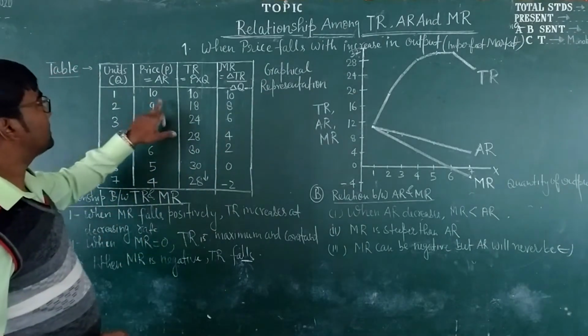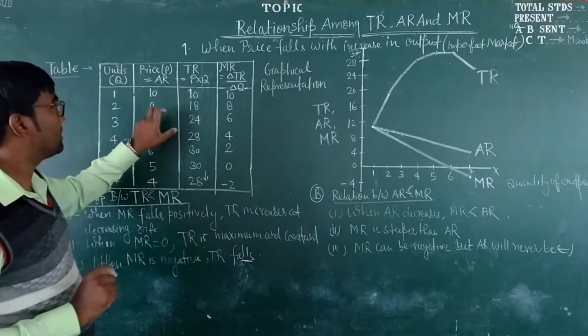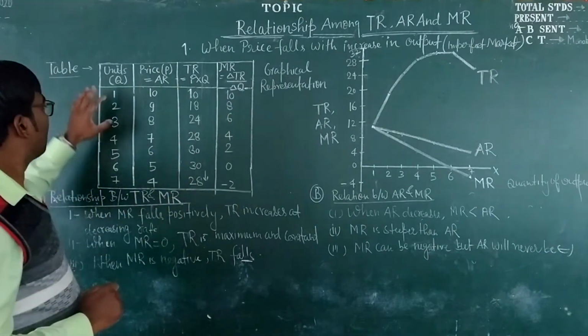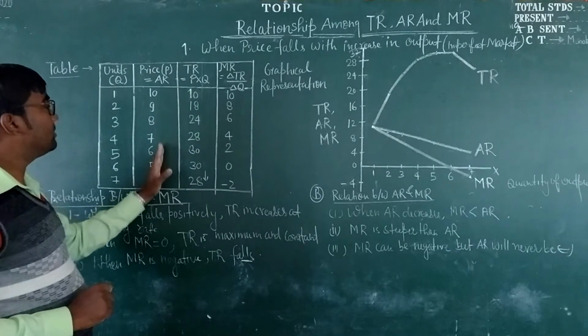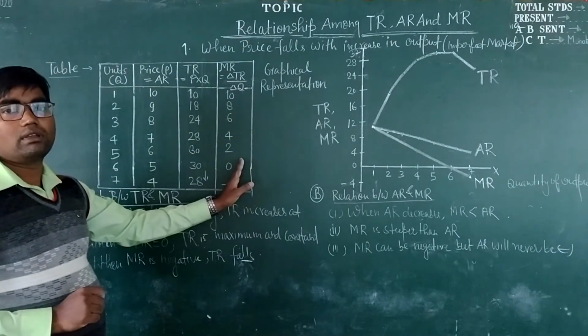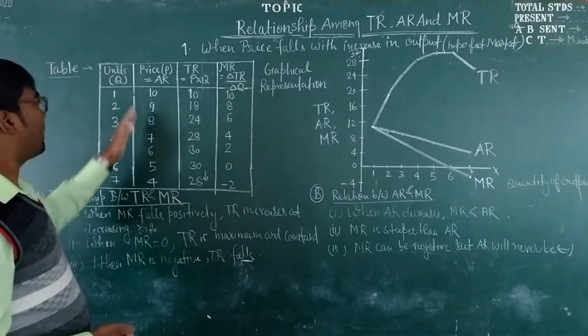Here we are seeing that average revenue, which is also known as price, is not equal to the marginal revenue. With every unit, you will see that average revenue is greater than marginal revenue. Or you can say marginal revenue is less than average revenue.